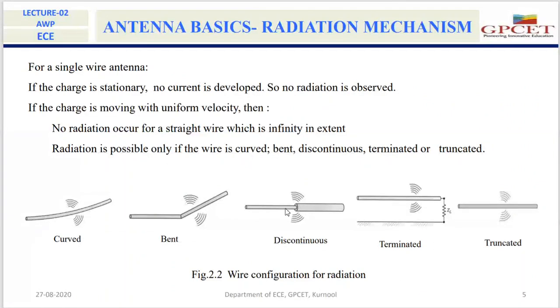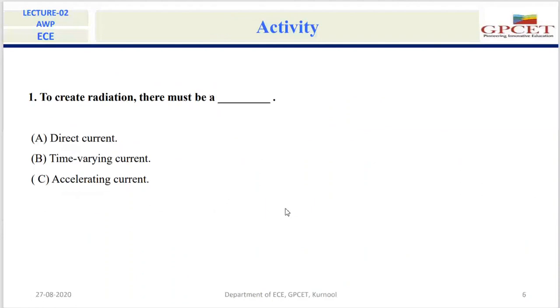Okay. So let us take an activity, a question. Please read the question and post your answers in chat box. All of you, please read this question carefully and post your answers in chat box. To create radiation, there must be dash. There must be a direct current or time varying current or accelerating current.